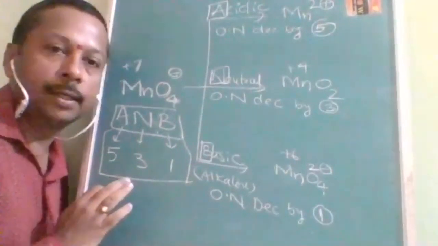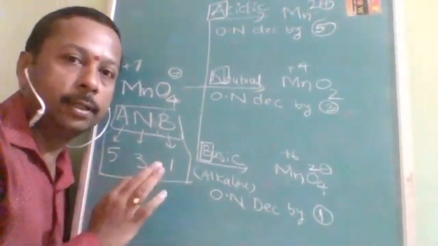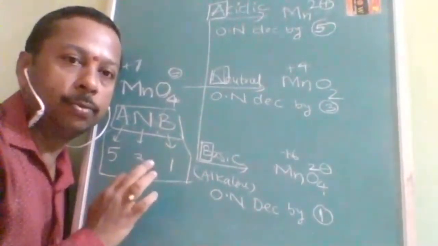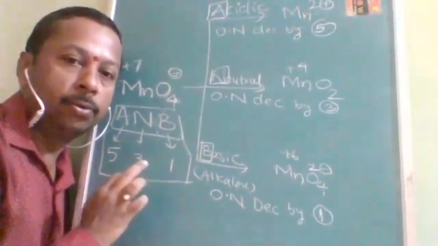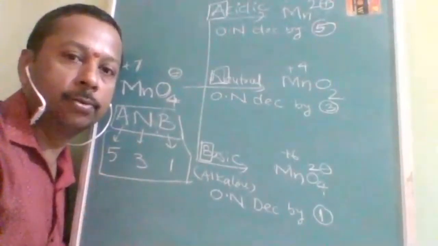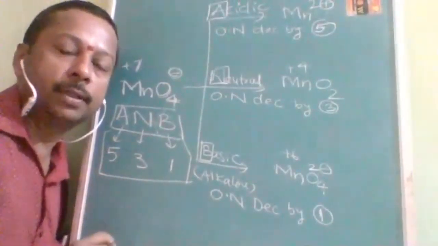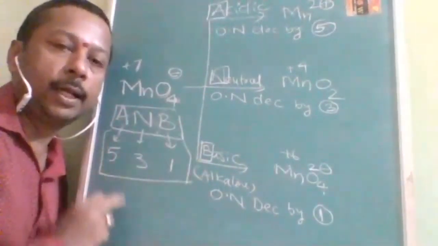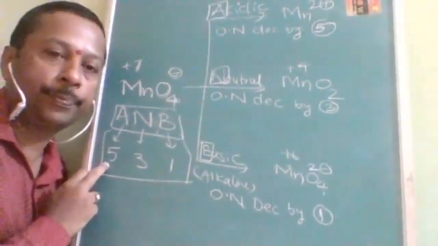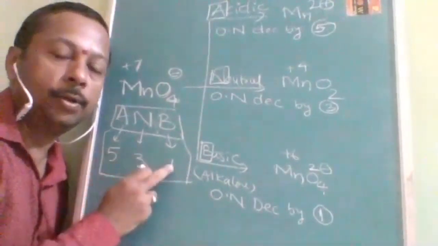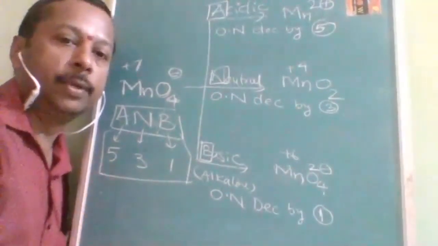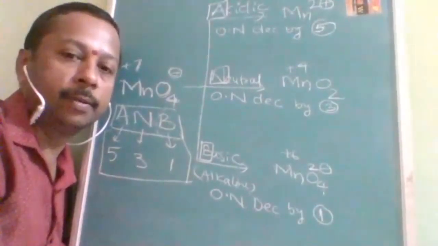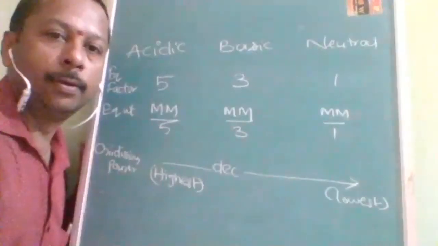KMnO4 can act as an oxidizing agent in all three media in different ways. In acidic medium it is converted to Mn2+, in neutral medium to MnO2, and in basic medium it is converted to MnO4 2-, which is called manganate. It is permanganate to manganate, and the highest equivalent factor is in acidic medium, the lowest equivalent factor is in basic medium. Now we are going to see how the questions will be.